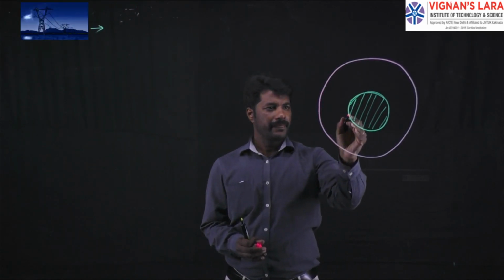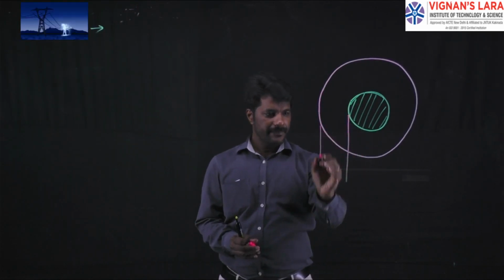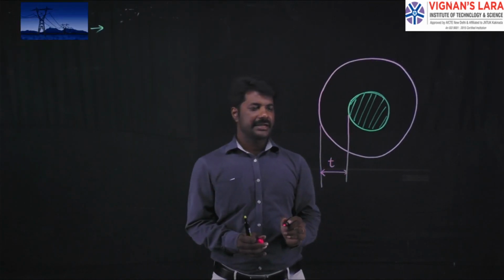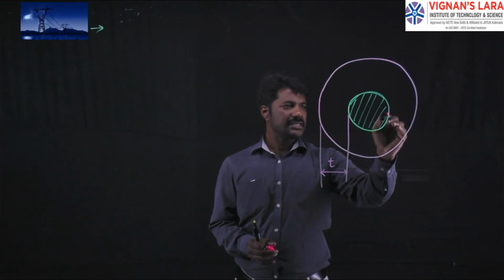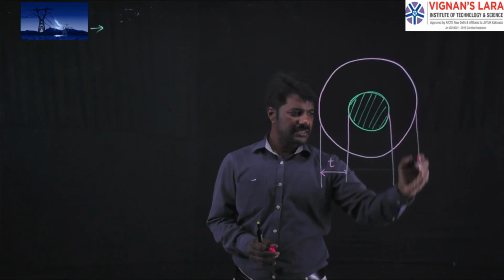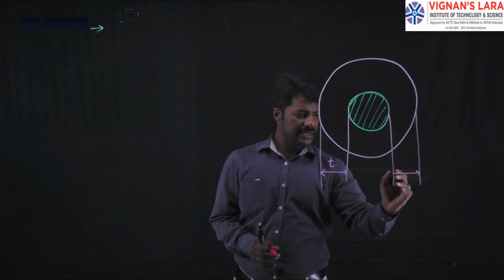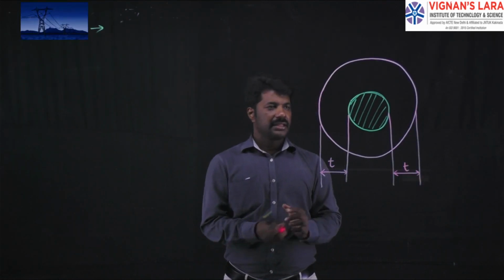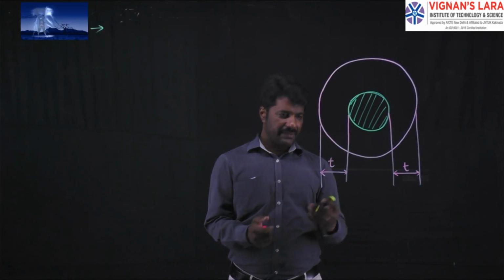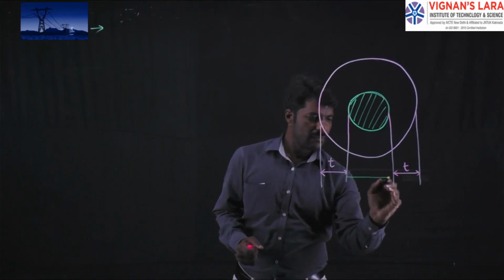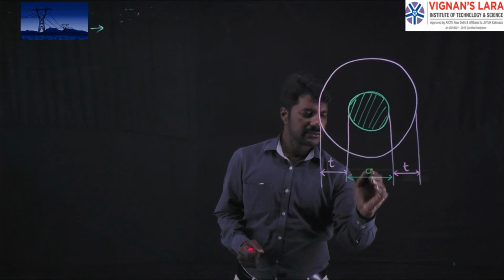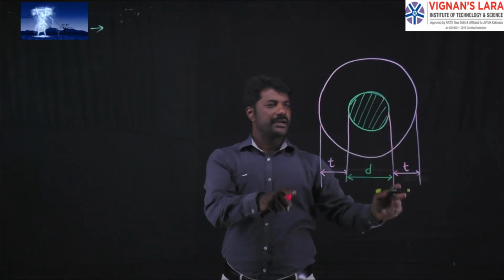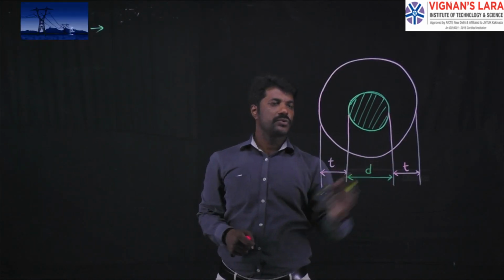Thereby, this was the thickness of the ice coating which is accumulated on the conductor, small t. As I told, it is a uniform thickness, so this side of the conductor is also subjected to a thickness of t meters. And the core diameter, conductor diameter, is d meters. So the total conductor with ice accumulated on its surface is d plus 2t.